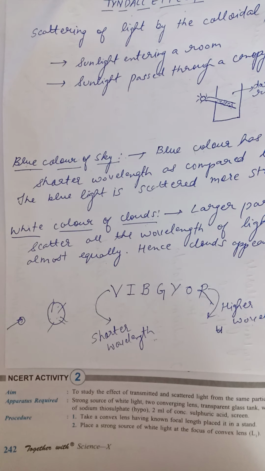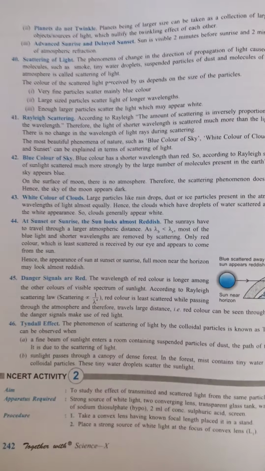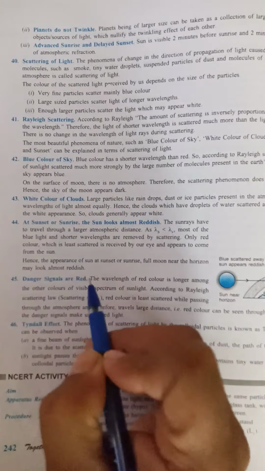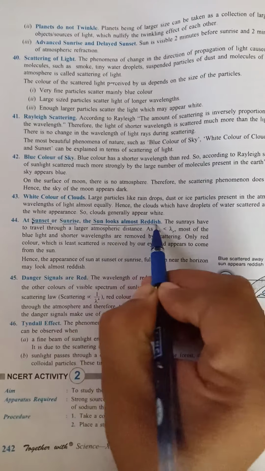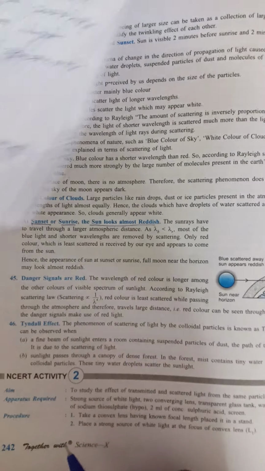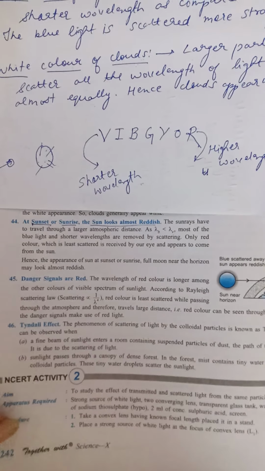Now the next topic is why at sunset and sunrise the sun appears reddish in color. We can understand it by one diagram.